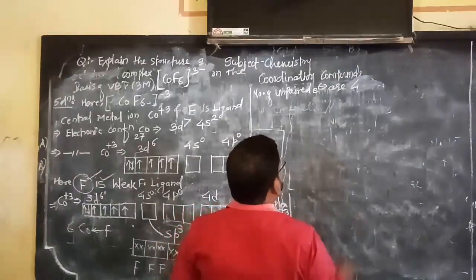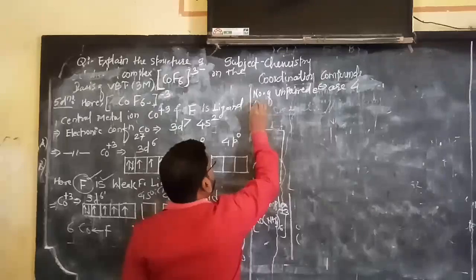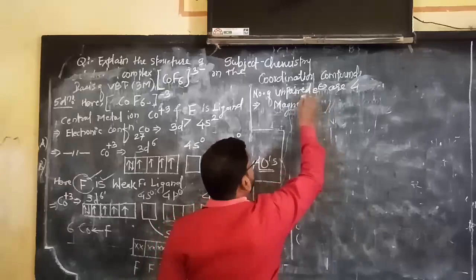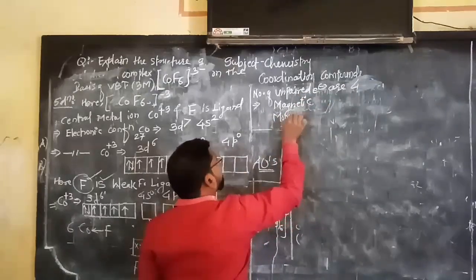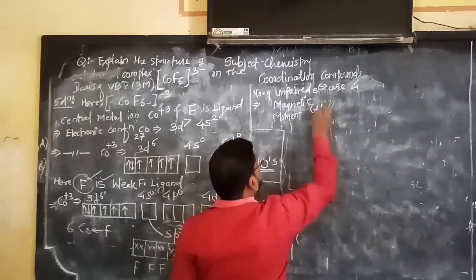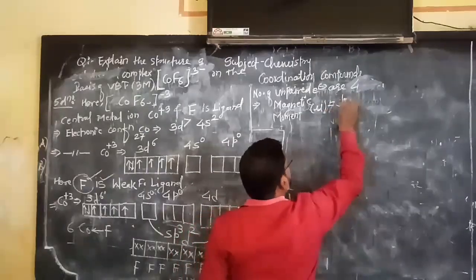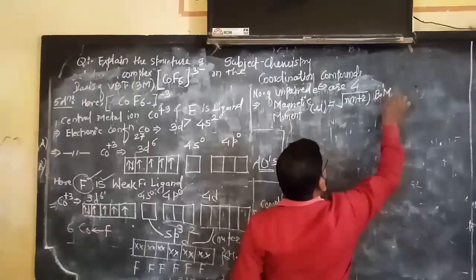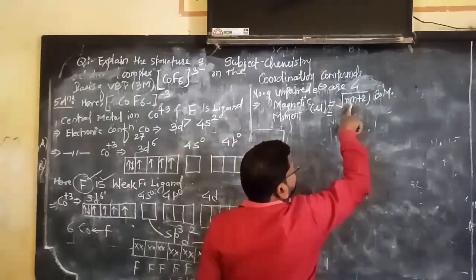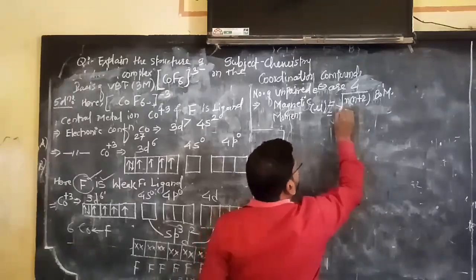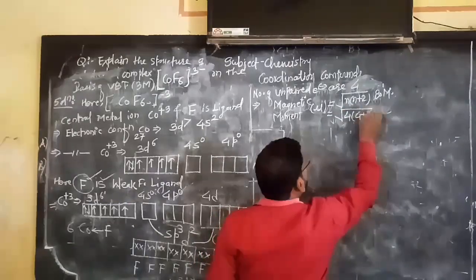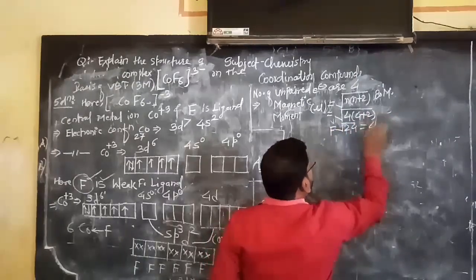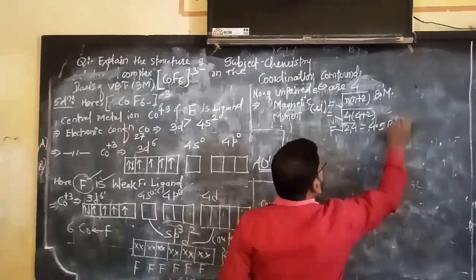How many electrons are there? 4 electrons are there. Therefore we can calculate the magnetic moment here, which is very important. Magnetic moment is denoted by mu, which has the formula square root of n into n plus 2. The unit is Bohr magneton. Here n is the number of unpaired electrons, so put the value of n: 4 into 4 plus 2. If you solve this, how many? 24. You will get 4.9 Bohr magneton.